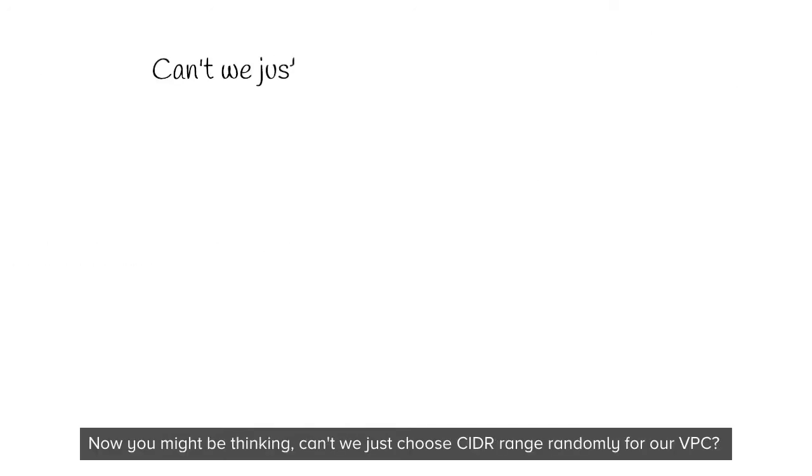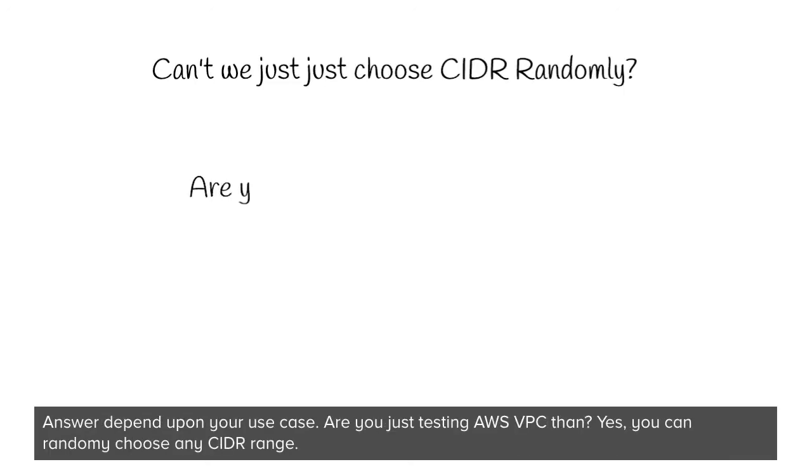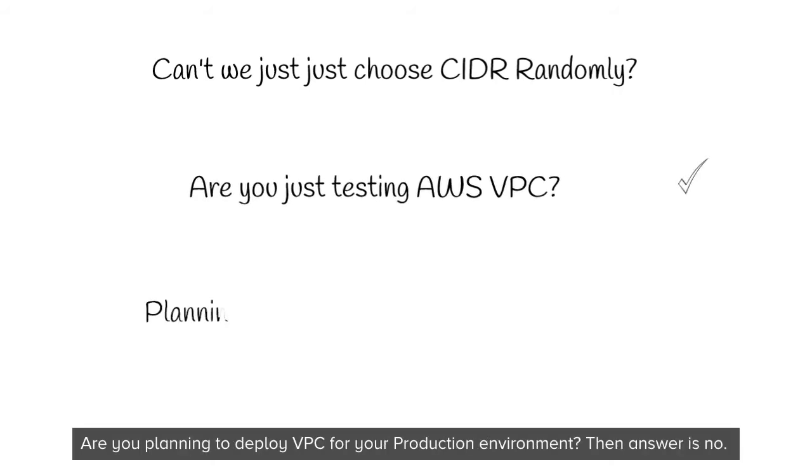Now you might be thinking, can't we just choose a CIDR range randomly for our VPC? Now, the answer depends upon your use case. Are you just testing AWS VPC? Yes, you can randomly choose any CIDR range. Are you planning to deploy a VPC for your production environment? Then the answer is no.